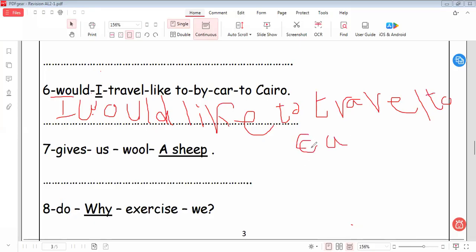I would like to travel to Cairo. Cairo must be written in capital letter. Travel to Cairo by car.